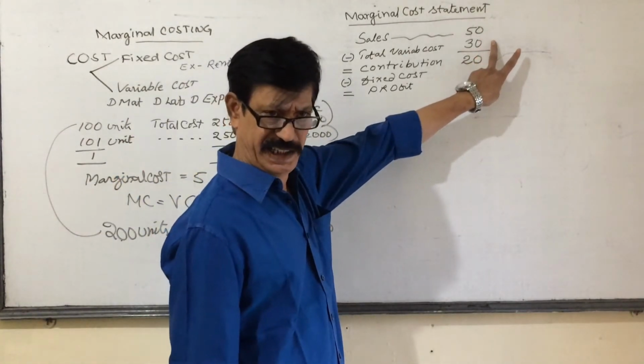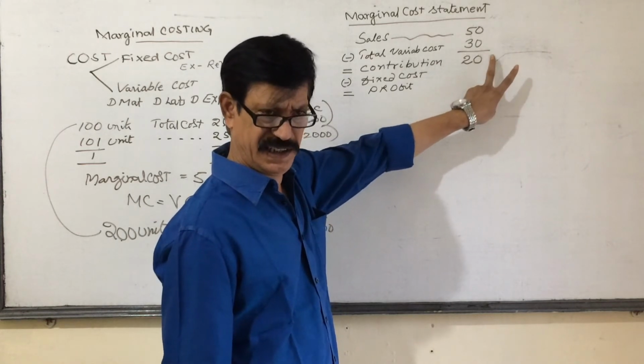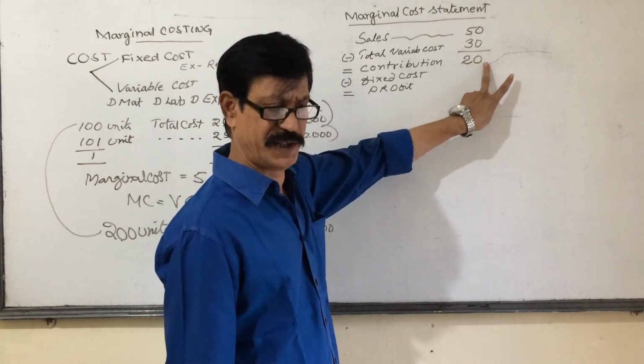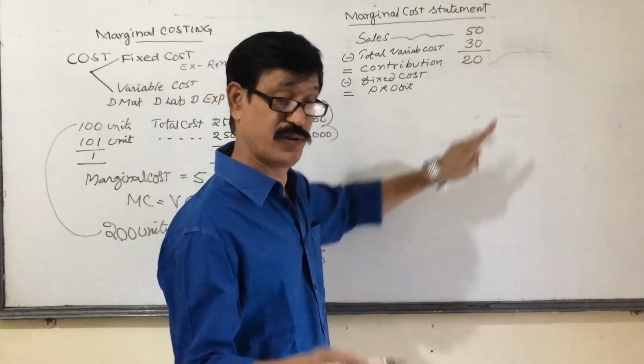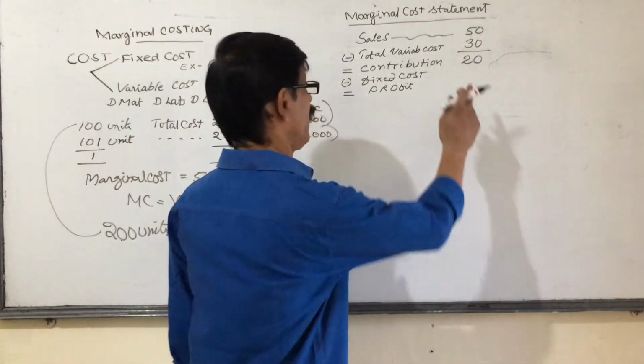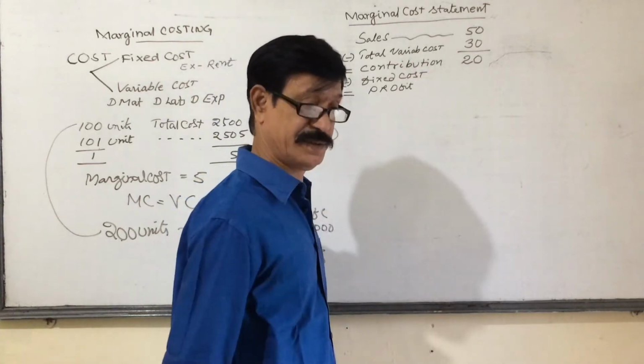Sale price is 50, our variable cost is 30. I am getting 20 rupees in the name of contribution. Contribution is nothing but the amount remained after payment of variable cost, but it is not profit, from which again I have to recover fixed cost.